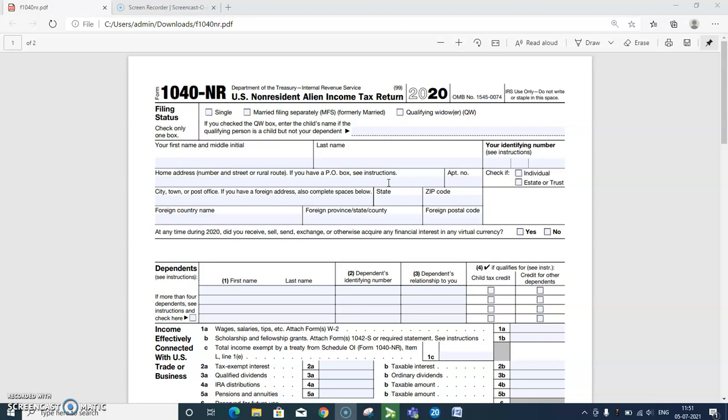Extension of time to file. If you cannot file your return by the due date, you should file Form 4868 to request an automatic extension of time to file. You must file the form by the regular due date of the return. You could lose deductions or credits.